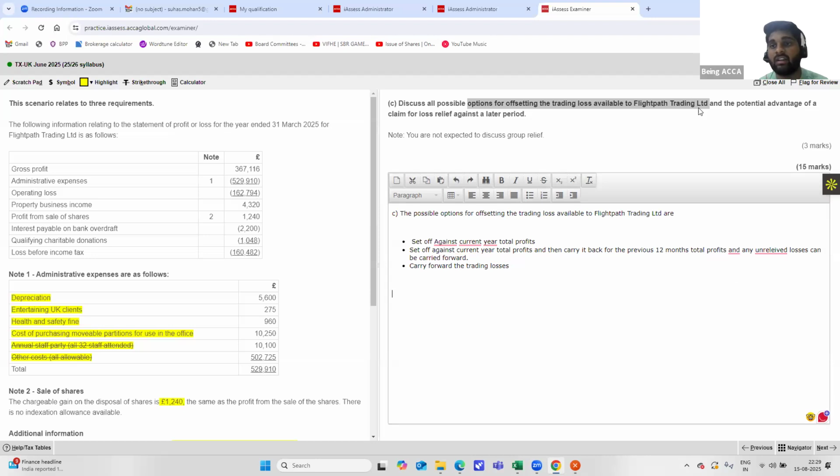Now, what is the next part of the question? What is the potential advantage of a loss relief against a later period?